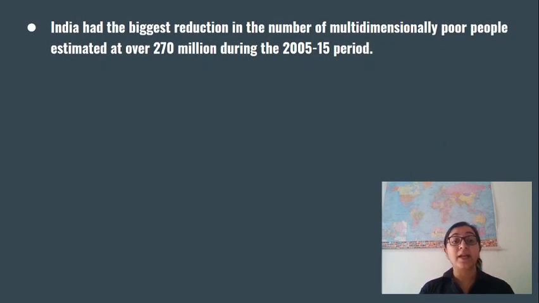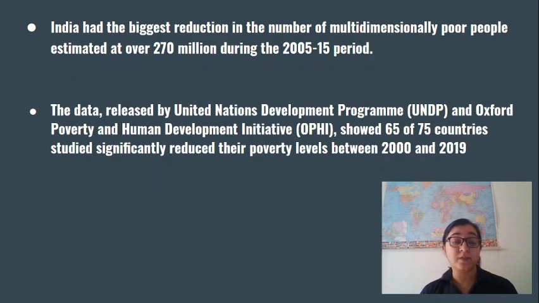Another important finding of this report is that India made the biggest reduction in the number of multidimensional poor people. They were able to pull out approximately 273 million people during the period of 2005 to 2015. Also, the good news is that most of the countries, 65 of the 75 countries that this institute studied, have been able to pull people out of poverty.